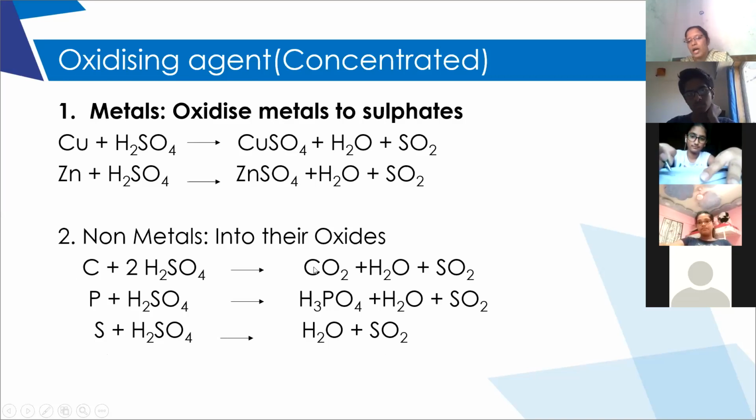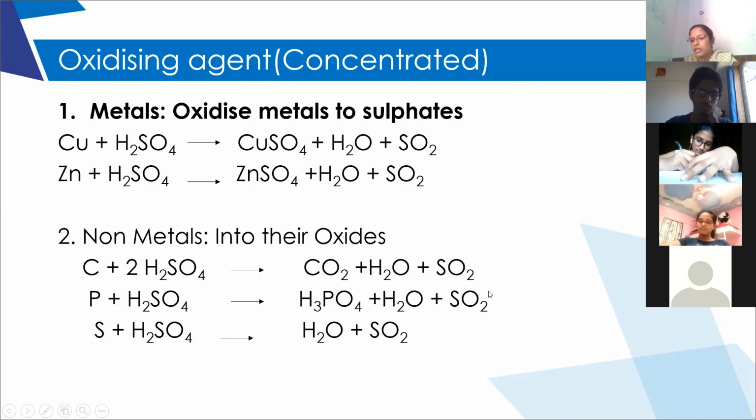Carbon oxidized to carbon dioxide, sulfur oxidized to sulfur dioxide, whereas nitrogen will be oxidized into nitrogen dioxide. Children, you can observe the second reaction, phosphorus. It converts into phosphoric acid because the oxide of phosphorus is not stable. So even though the oxide of phosphorus is formed, it will immediately combine with water and we will get phosphoric acid.